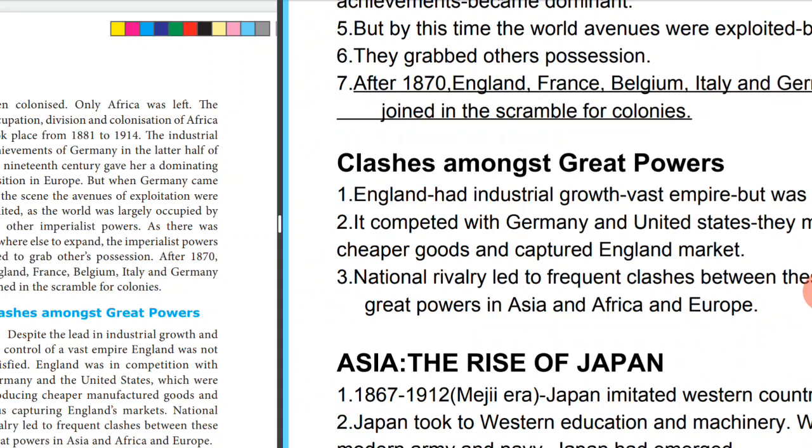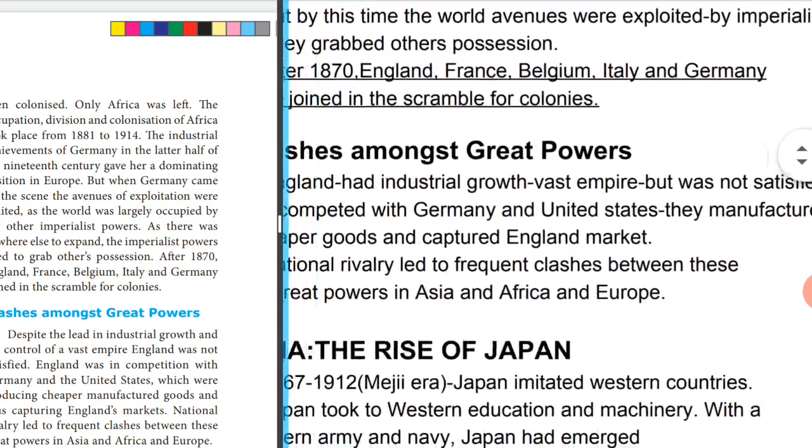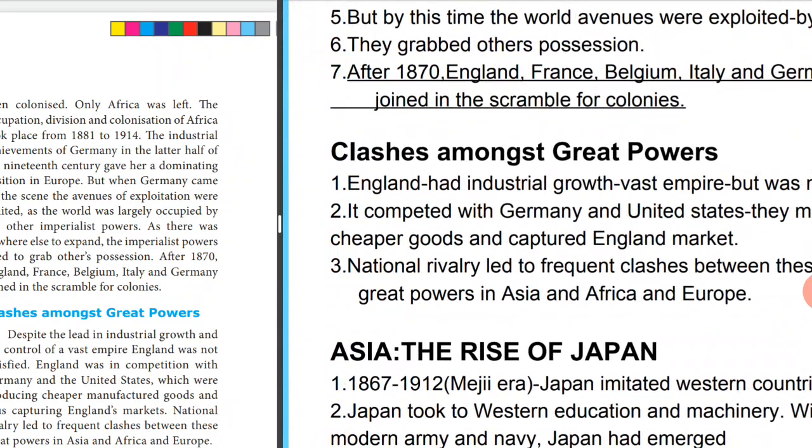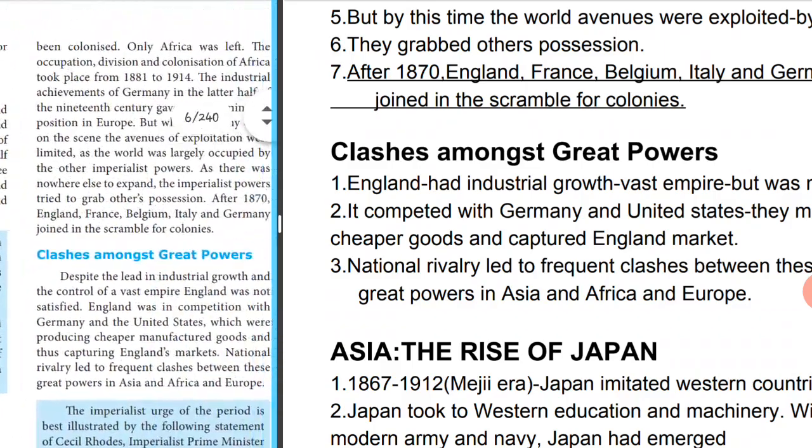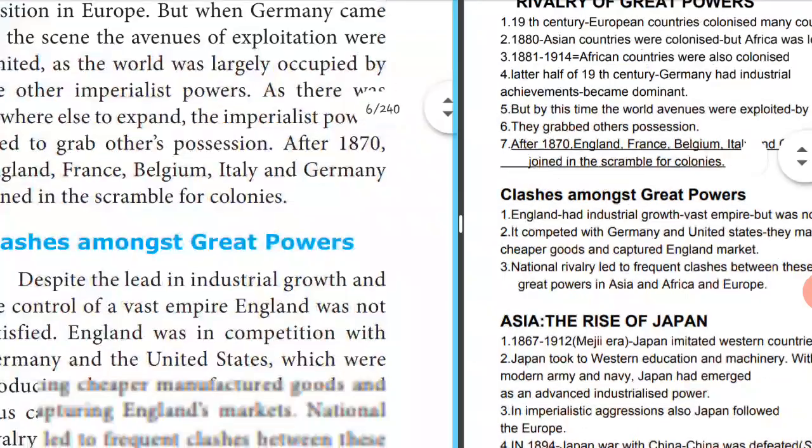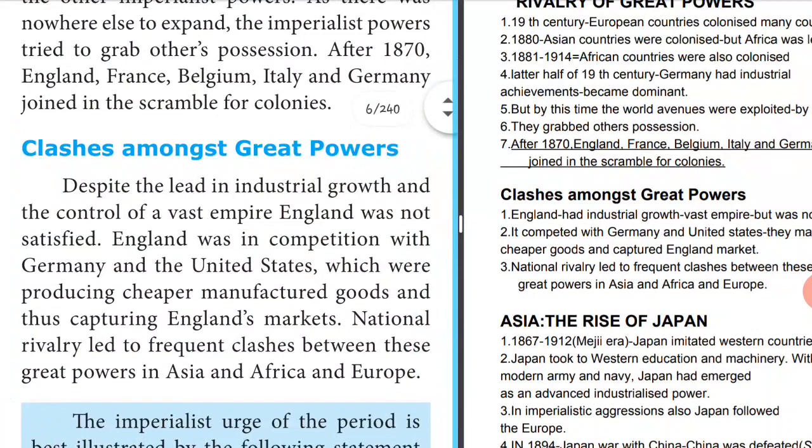They captured England's markets. So national rivalry, which means a clash, led to frequent clashes between the great powers in Asia, Africa and Europe. These clashes took place in Asia as well as in Africa as well as in Europe. Let's go to the content here in your book. Despite the lead in industrial growth and the control of a vast empire, England was not satisfied.